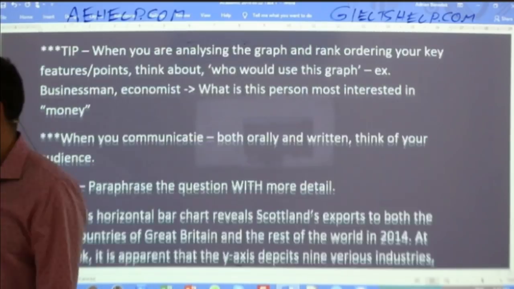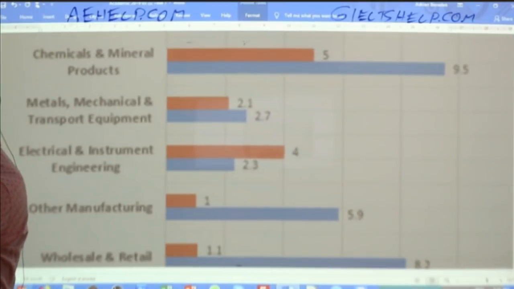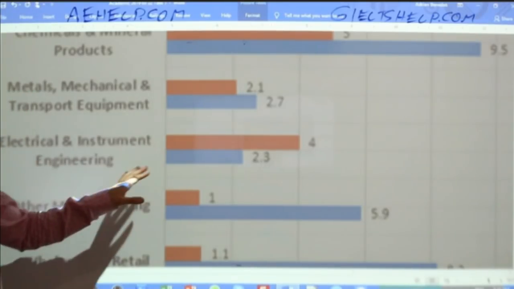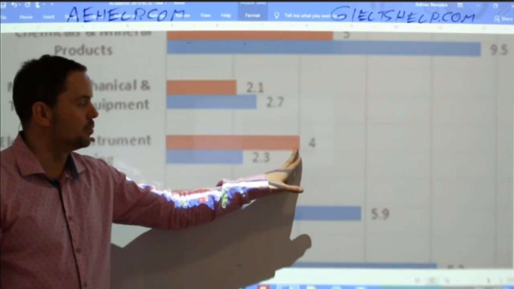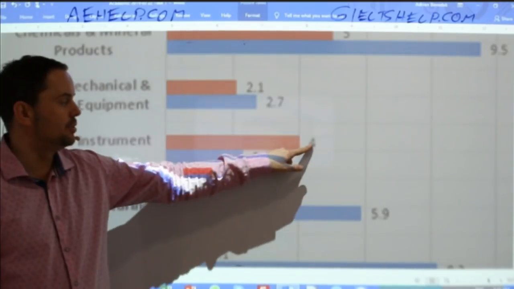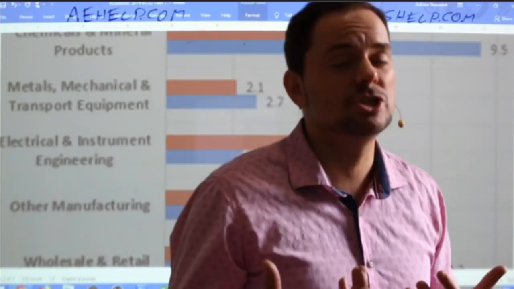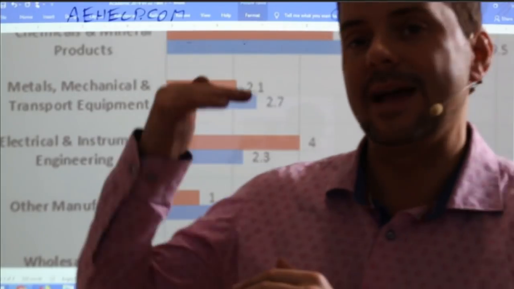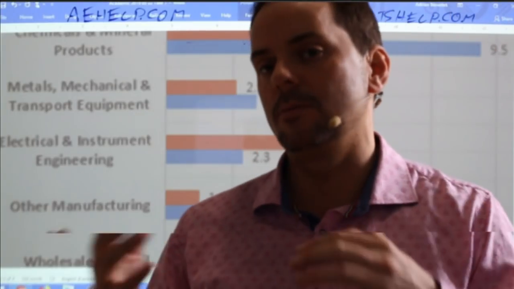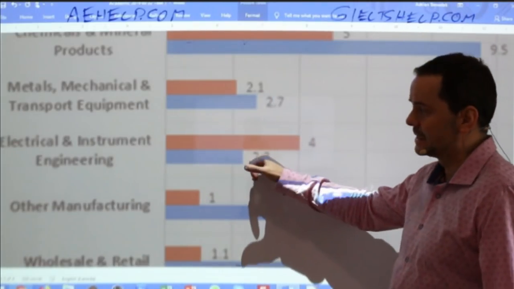Okay, so students, remember point number 2. Point number 2 is with electrical instruments and engineering, where basically you have more within the UK and less to the rest of the world. So let's quickly put a sentence in about this contrast. Now, I know it's not a huge feature, but it's a quick, easy point or band score increase because I can show contrast. Remember, task 1 asks you to make comparisons and contrasts. So this is a nice contrast to that first sentence.